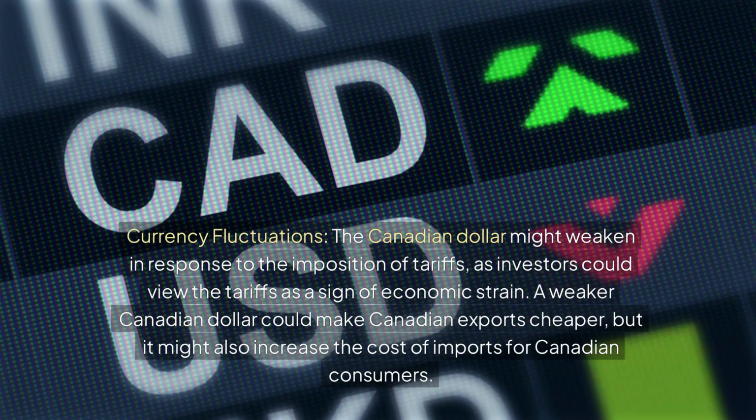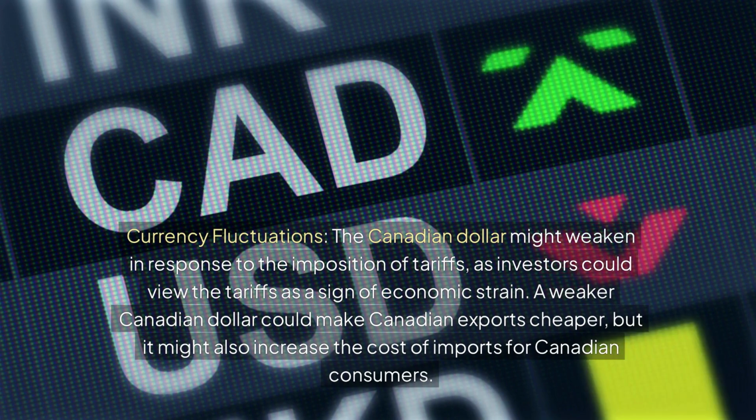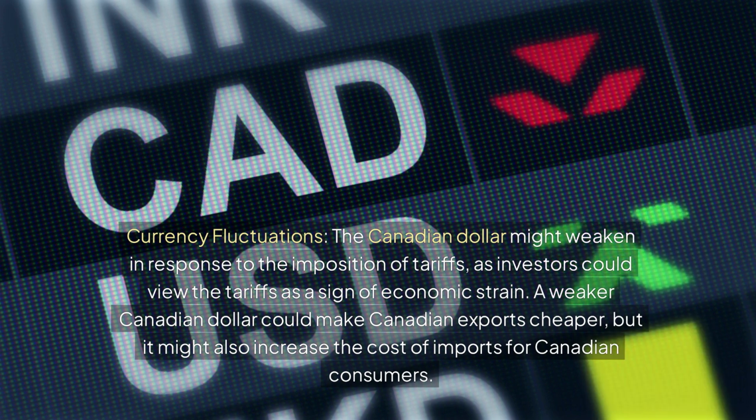The Canadian dollar might weaken in response to the imposition of tariffs, as investors could view the tariffs as a sign of economic strain. A weaker Canadian dollar could make Canadian exports cheaper, but it might also increase the cost of imports for Canadian consumers.